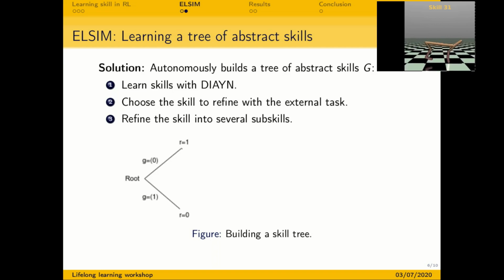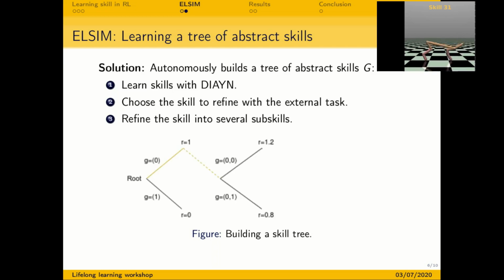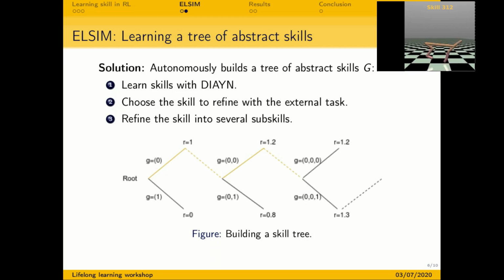So here, skill 0 gathered more rewards than skill 1. So the agent will refine skill 0 into new subskills 0,0 and 0,1. This time skill 0,0 is better, so it refines it into several subskills. And the agent will repeat the procedure and keep expanding the tree.